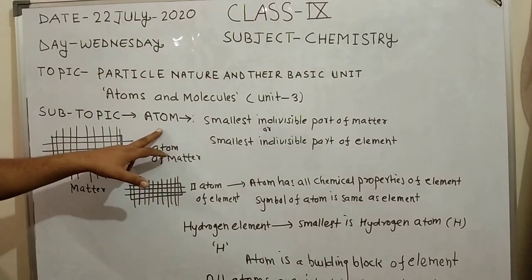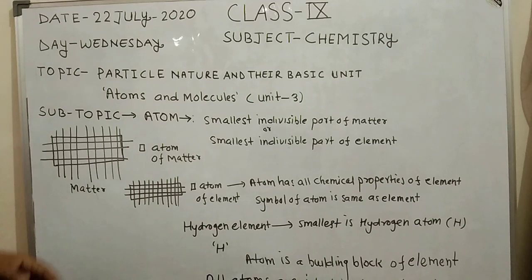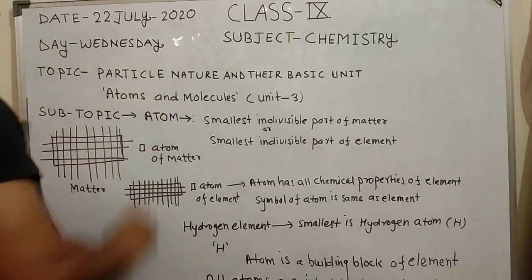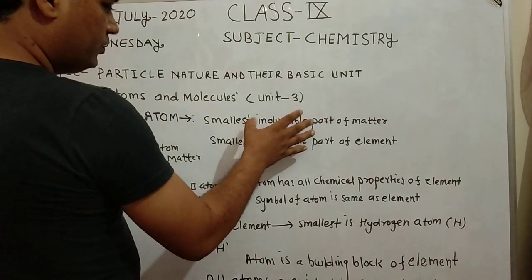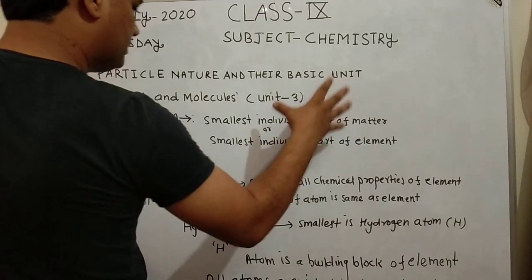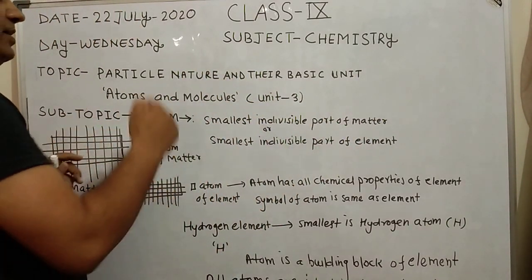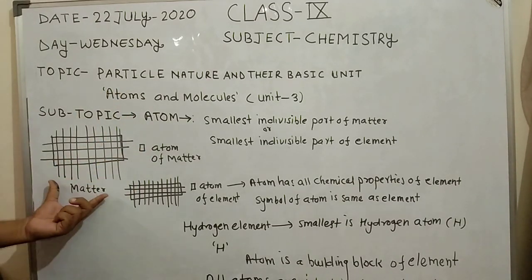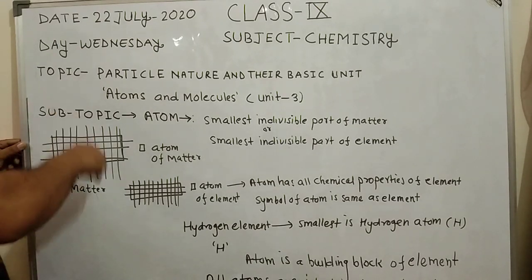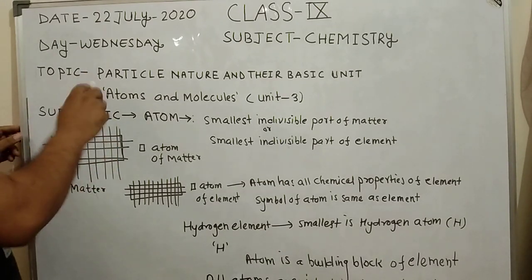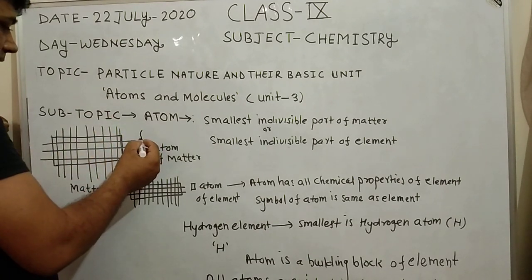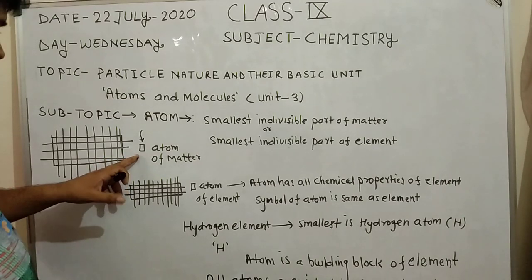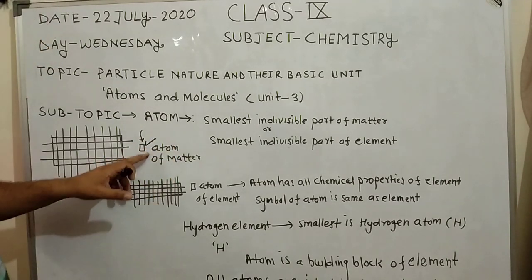Subtopic is atom. First of all, what is atom? Smallest indivisible part of matter is known as atom. Indivisible, which cannot be divided. The smallest part of matter which we cannot further divide, that part is known as atom. For example, if we take a matter, it is divided into smallest part, fine parts, and the fine part which is indivisible and invisible is known as atom. So this is atom of matter.